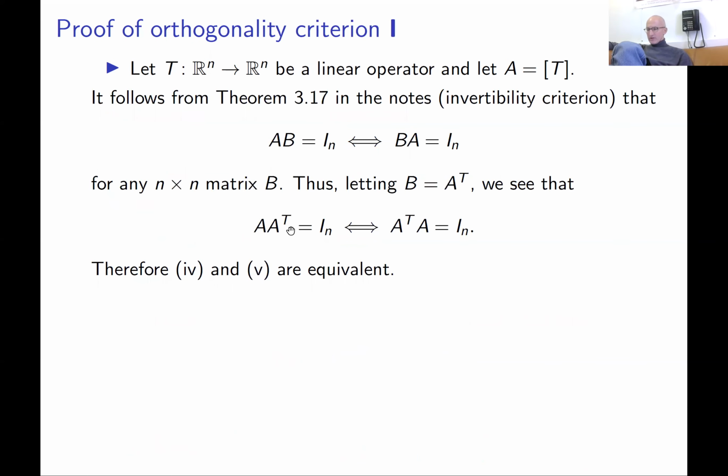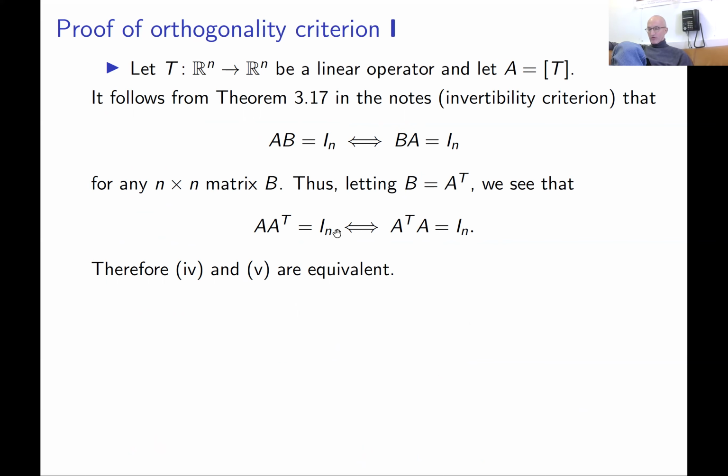First, we prove that conditions 4 and 5 are equivalent. Let me remind you, conditions 4 and 5 are very symmetric. One of them is A times A transpose is identity. Another one is A transpose times A is identity. One can intuitively think that one condition can be obtained from the other by taking the transpose, but this is not correct.